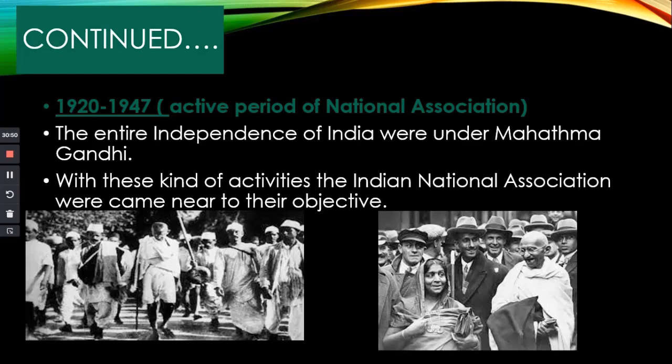Under the guidance of Mahatma Gandhi, the Indian National Association took some non-violent protest strategies, such as the Satyagraha campaign. They became non-cooperative with the government, they held protests, and they practiced civil disobedience. Due to these activities, the Indian National Association came near to its objective. What is the objective? They wanted to win independence for India. So that is what happened from 1920 to 1947.